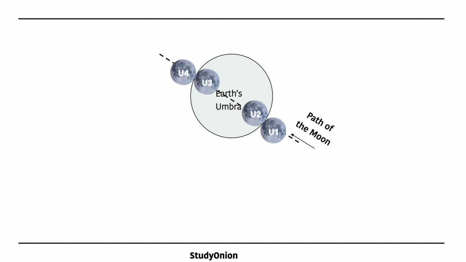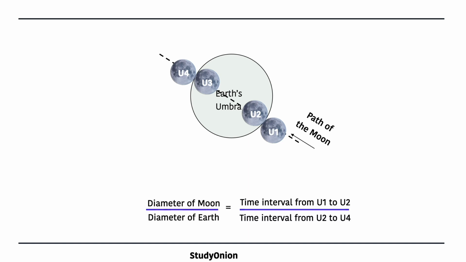And this led to creating this ratio of time intervals. So the diameter of the moon divided by the diameter of the Earth is equal to the time interval between U1 to U2 divided by the time interval between U2 to U4. And if we combine this with Eratosthenes' value for the circumference of the Earth, and hence we're able to calculate the diameter, we can work out the diameter of the moon.